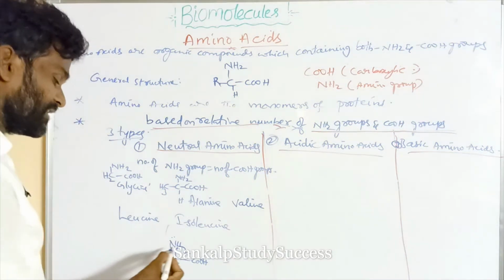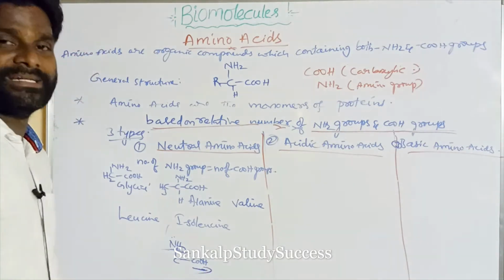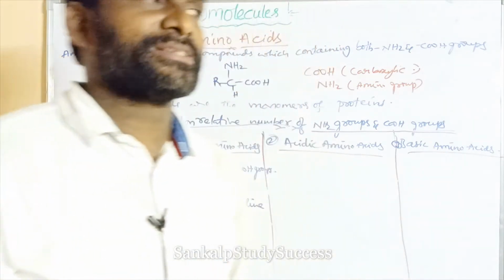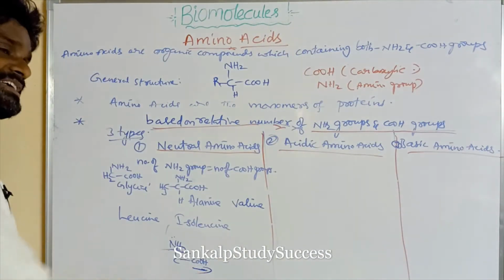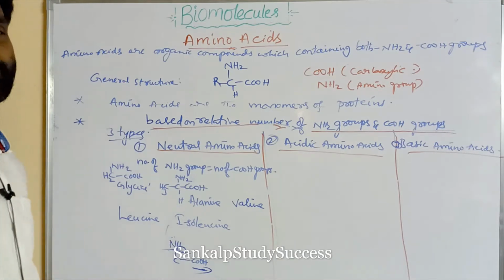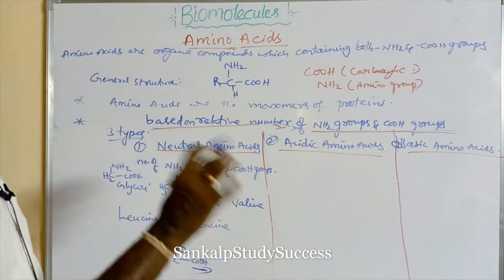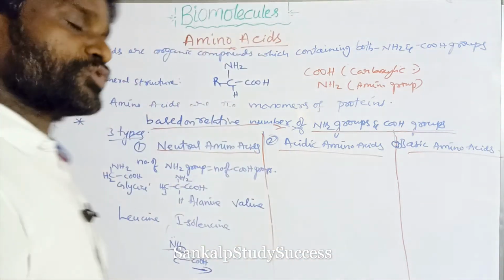The COOH, the carboxylic acid, gives H plus when dissolved in water according to the Arrhenius concept, so it is acidic. So COOH has acidic nature and NH2 has basic nature. The number of acidic groups equals the number of basic groups, that is, the number of NH2 groups equals the number of COOH groups, so it is neutral.